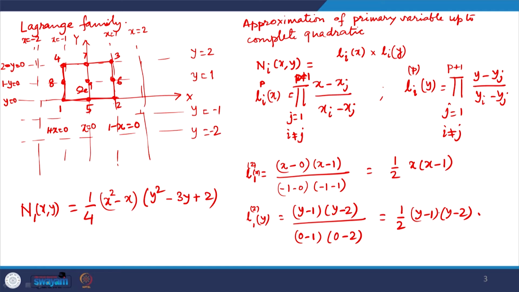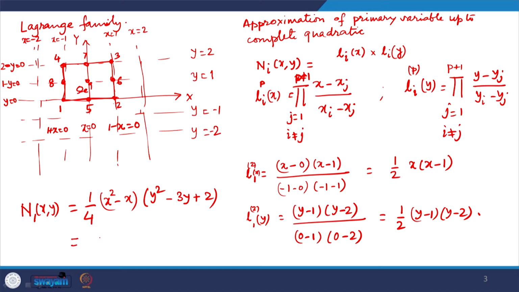So, I take the product of these two terms, and then these two terms need to be multiplied. What are the terms that we are looking at? There will be a constant term in general.